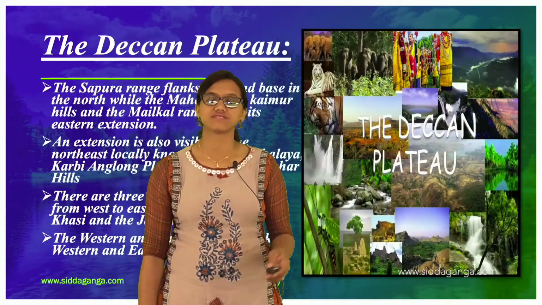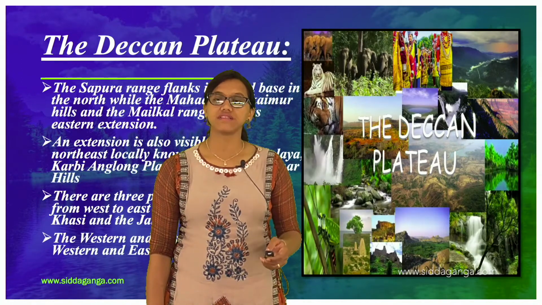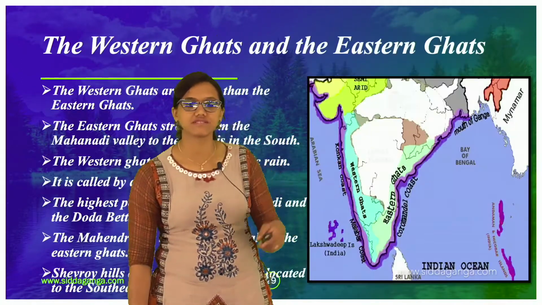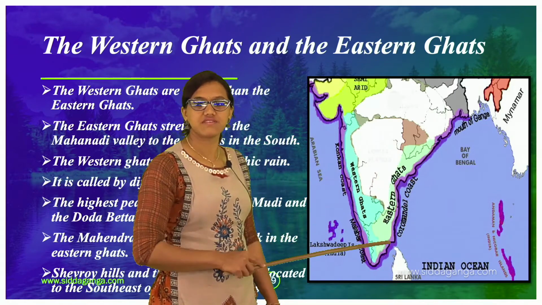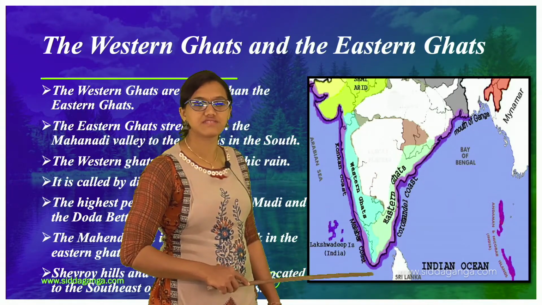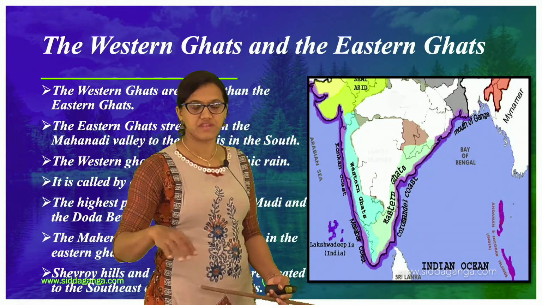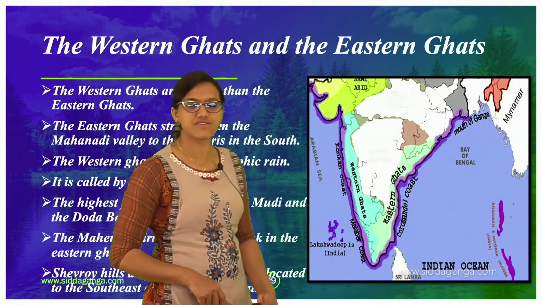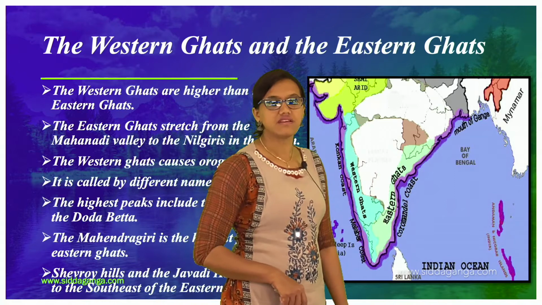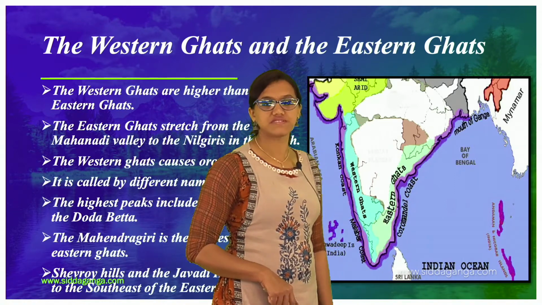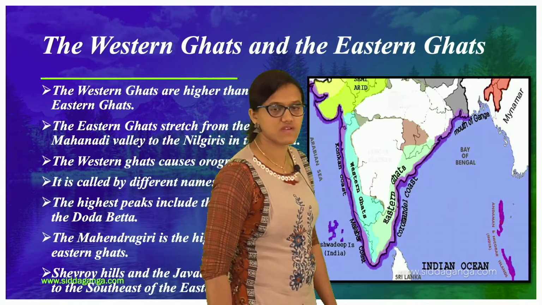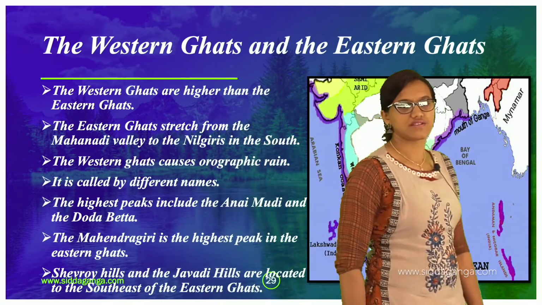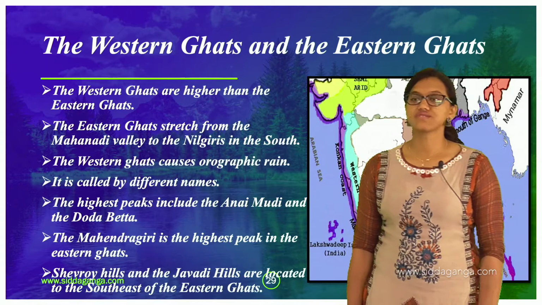So the Eastern Ghats spread from the Mahanadi Rift till the Nilgiris. That is considered to be the Eastern Ghats. And you can find the Western Ghats here, the Konkan coast, as we call it. The Western Ghats cause orographic rain.